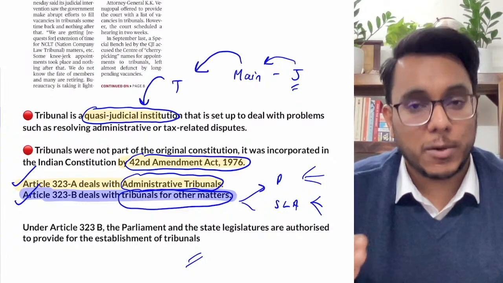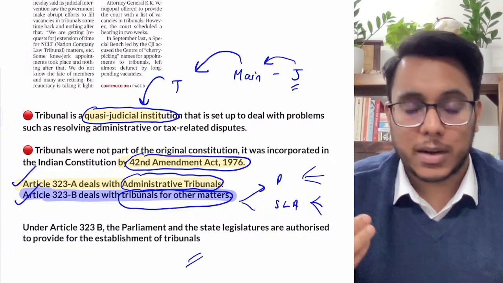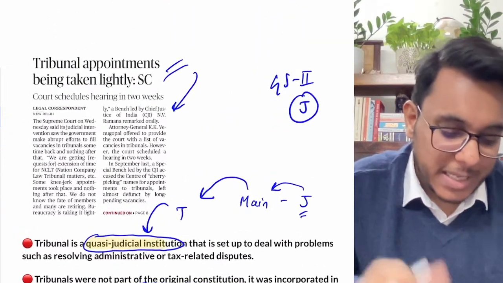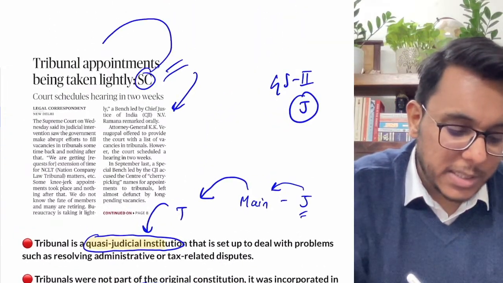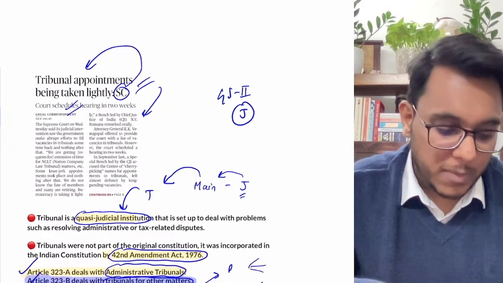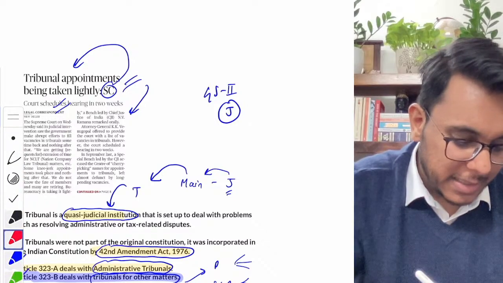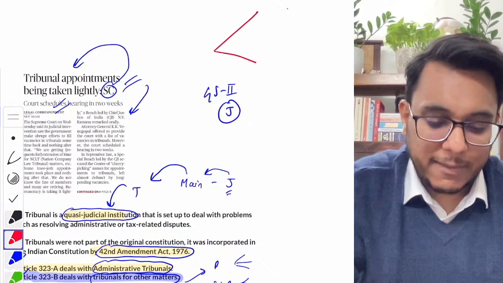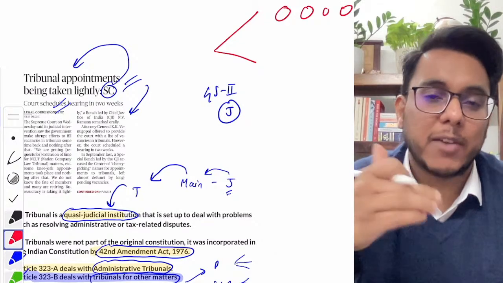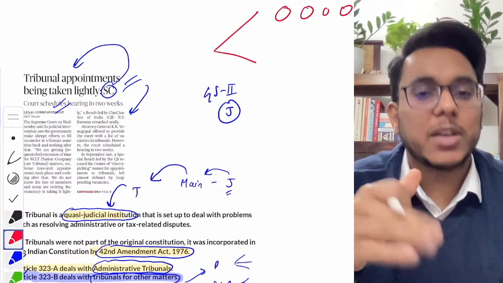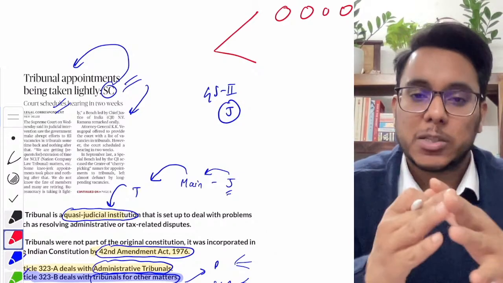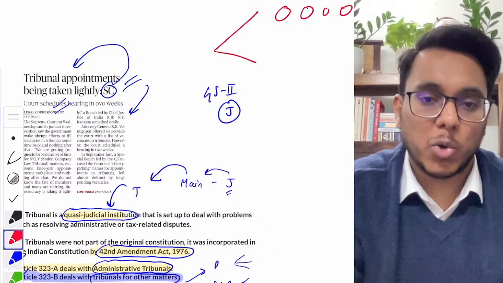Today we have so many tribunals. We have the Tribunal for Environment, we have the Tribunal for Commercial Disputes, many tribunals we have. Now basically the Supreme Court has said that these tribunal appointments have not been taken up very seriously. Earlier, when there were a lot of vacancies in the tribunals, the government filled those vacancies in a knee-jerk reaction, but now again the government is not taking any decision on the tribunals.